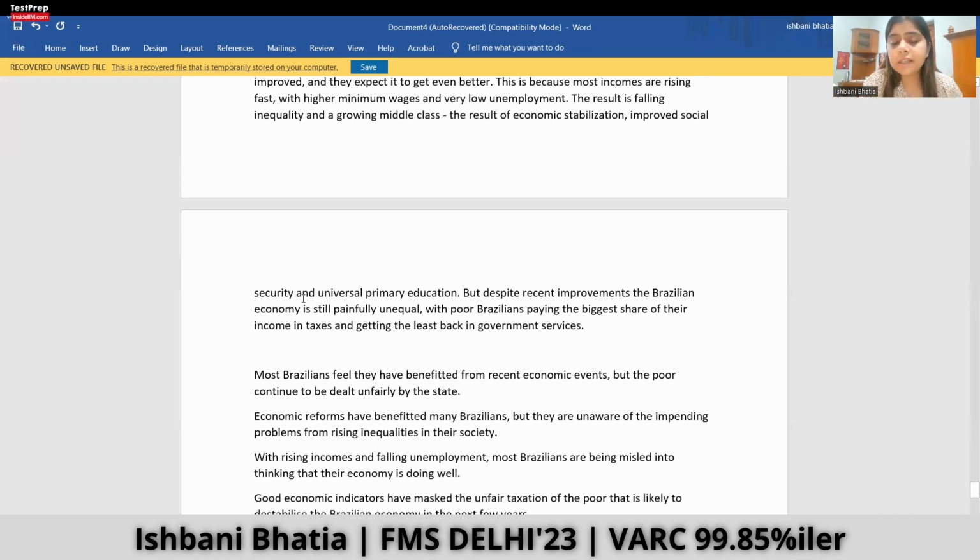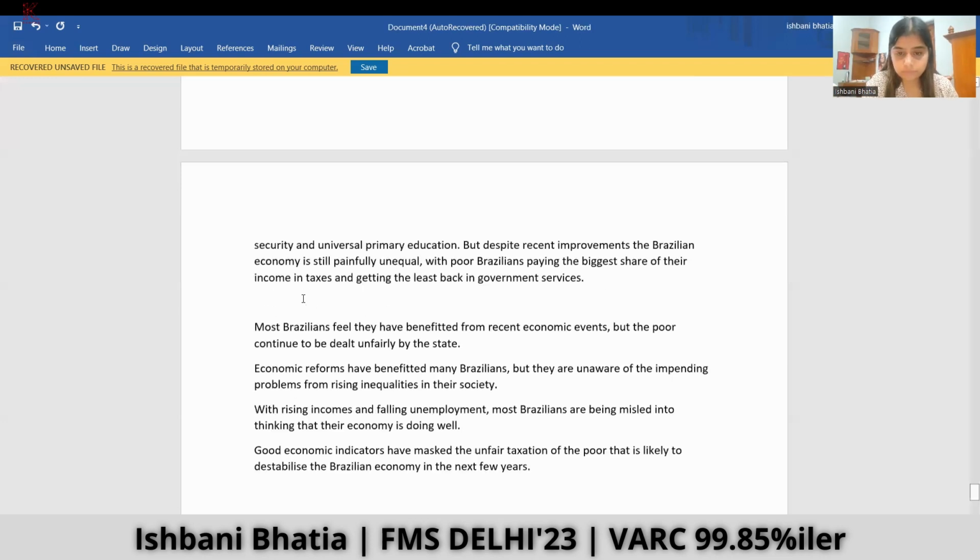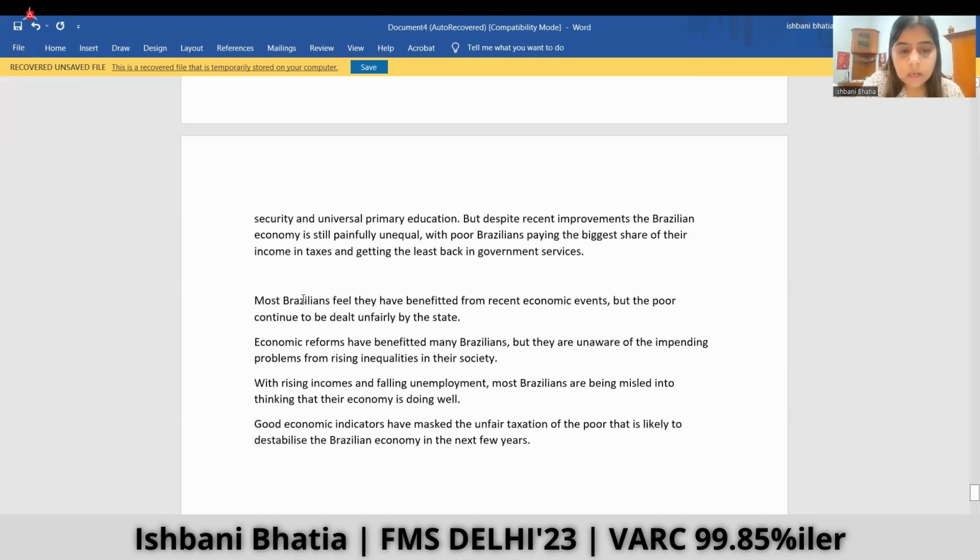But the author further says, even after these recent developments, the Brazilian economy is still painfully unequal, with poor Brazilians paying the biggest share of their income in taxes and getting back the least in government services. Most Brazilians feel that they have benefited from recent economic events, but the poor continue to be dealt with unfairly by the state.